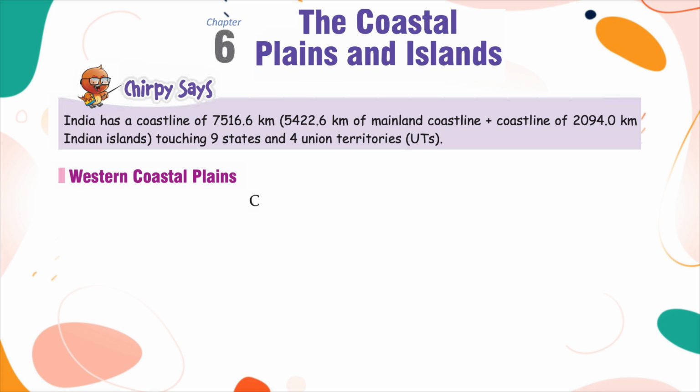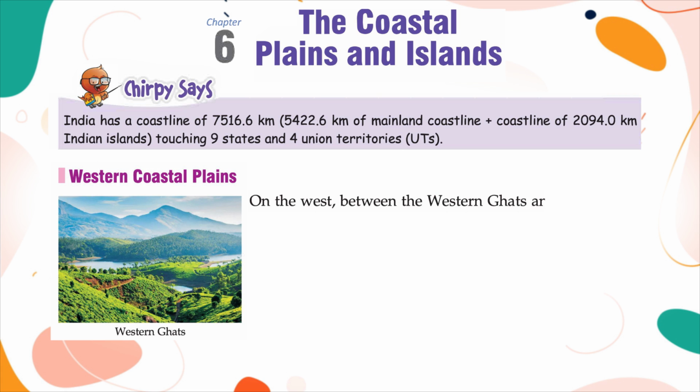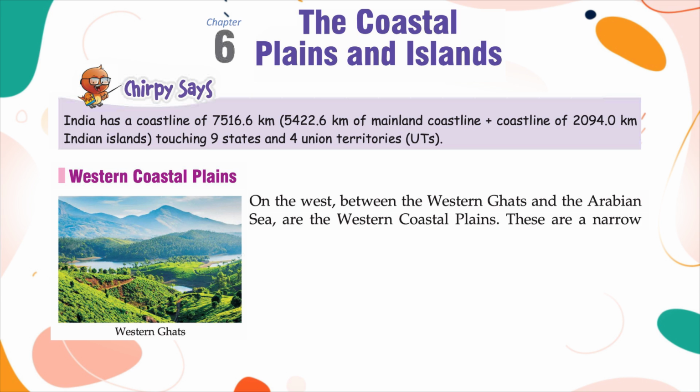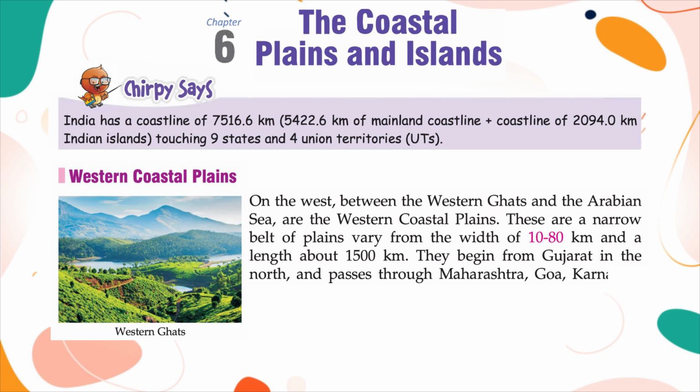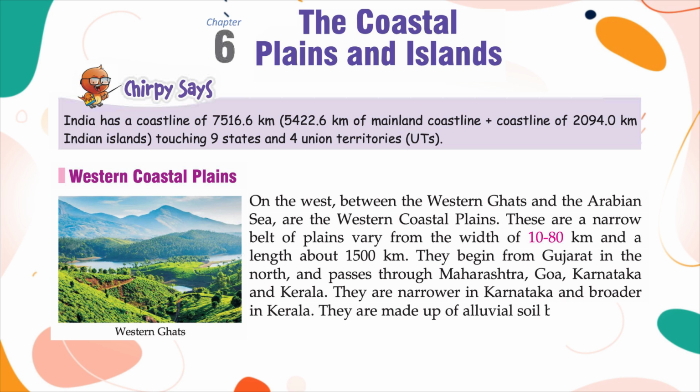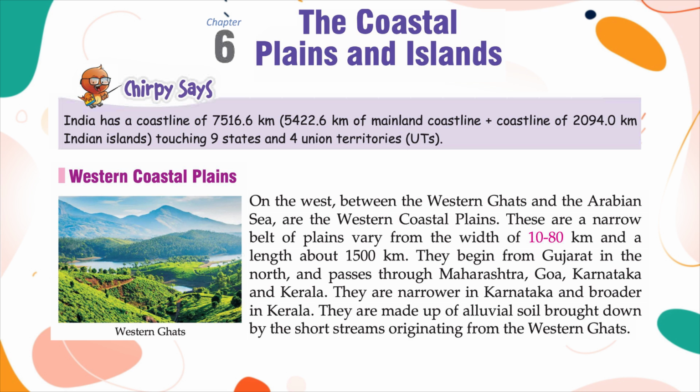Western Coastal Plains. On the west, between the Western Ghats and the Arabian Sea, are the Western Coastal Plains. These are a narrow belt of plains, varying in width from 10 to 80 km, with a length of about 1,500 km. They begin from Gujarat in the north and pass through Maharashtra, Goa, Karnataka and Kerala. They are narrower in Karnataka and broader in Kerala. They are made up of alluvial soil brought down by the short streams originating from the Western Ghats.